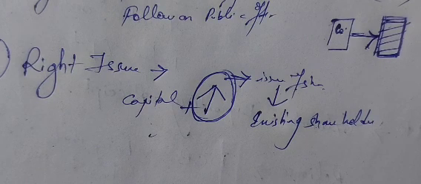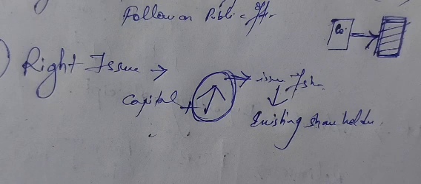It means the company needs to take the decision, the permission, from the existing shareholders. Then only the company can directly issue shares to the outsiders.